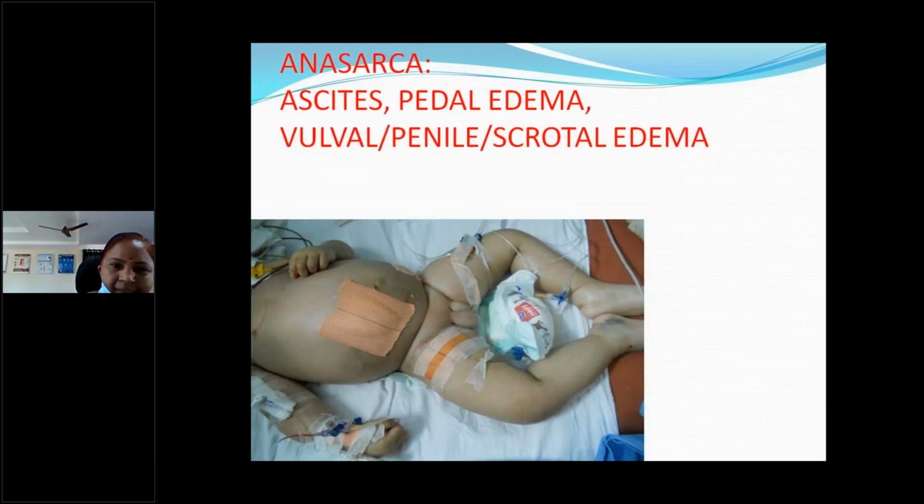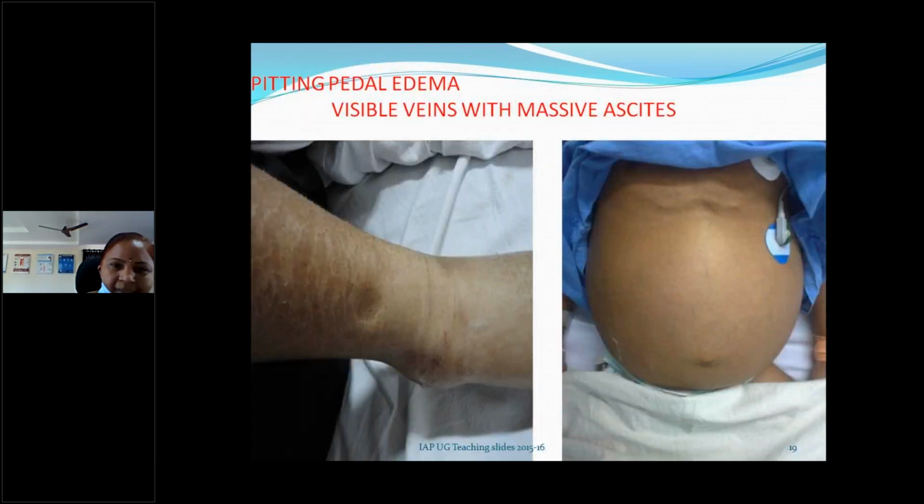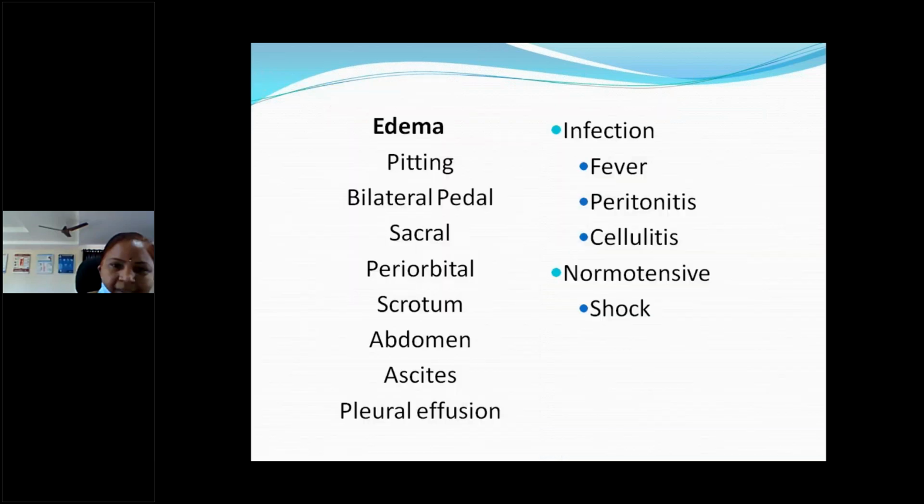Then only it progresses to other parts, leading to anasarca, that is generalized edema, ascites, pedal edema, genital edema, and hydrocele. All those will be the manifestations. It's the usual pitting edema, usually bilateral pitting edema, and ascites with prominent veins will be visible in children with generalized edema. Initially, usually periorbital edema only. Later, it progresses to generalized edema. So main features: pitting edema, bilateral pedal edema, sacral edema. If the child is in lying down position, most often it will be sacral edema.